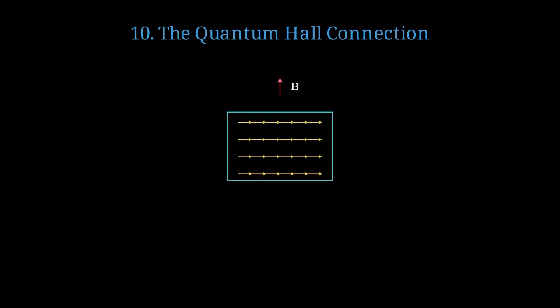Topological insulators are closely related to another famous phenomenon, the quantum Hall effect. In the quantum Hall effect, a magnetic field causes electrons to flow in one direction along the edge, while the bulk remains insulating. The Hall conductivity is quantized in units of e squared over h, where e is electron charge and h is Planck's constant. This quantization is incredibly precise, accurate to better than 1 part in 10 billion, making it useful for resistance standards.